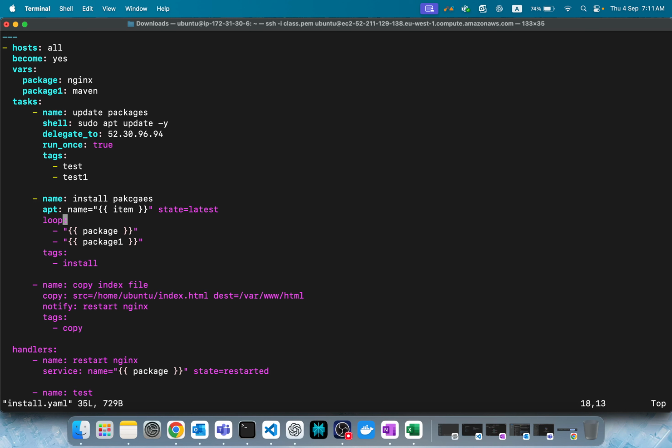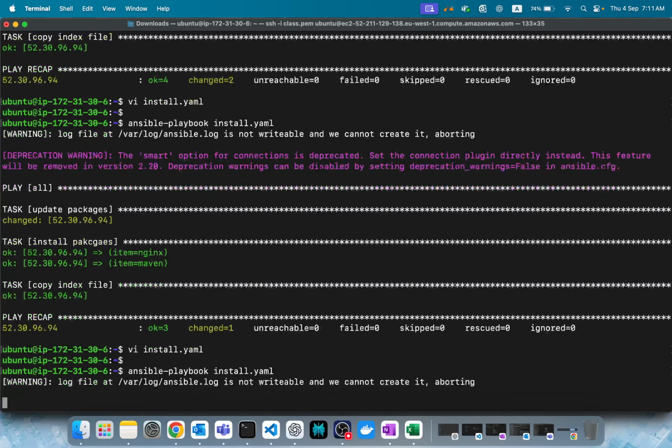Got it? Loop, and we define item here, and of course the items, hyphen, one by one line. In earlier versions of Ansible, instead of loop, we used to have with underscore items. But yeah, you can also use this, also fine. You can just simply save it. Try to run it.